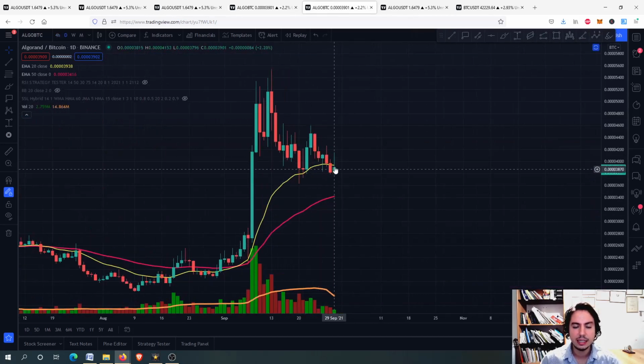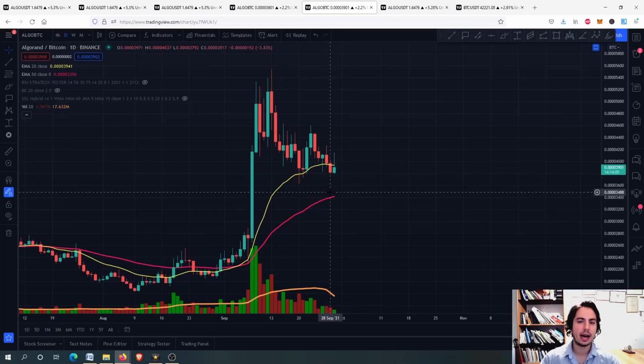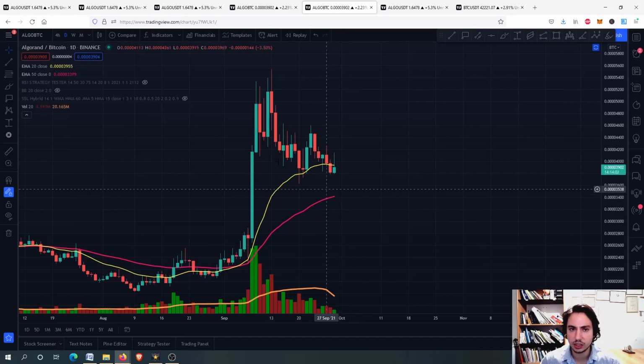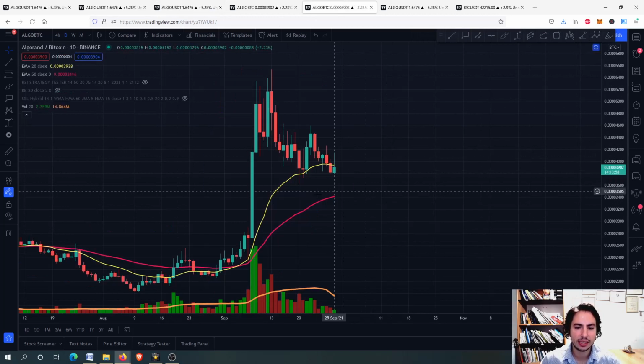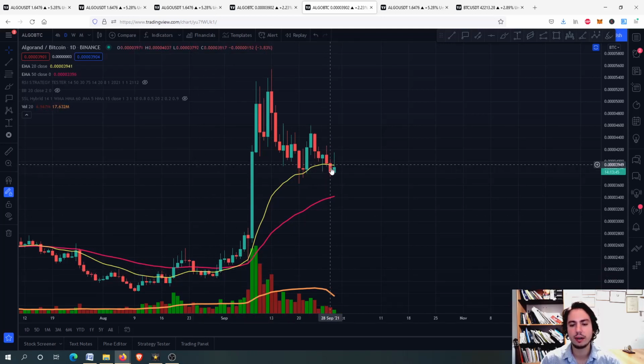On the daily frame, same story. We have a sell pressure on the 20-day EMA, although as you can see, we are pretty fine and we are better than the Algorand USDT on the daily frame. You can see right here we are close to the 50-day EMA, but right now we are not close to the 50-day EMA, although we are finding a little bit of a sell pressure for the first time after around, let's see, 3rd August. Okay, so for the first time around this area right here, we are having a little bit of a sell pressure on the 20-day EMA. Let's see how this day will close out.